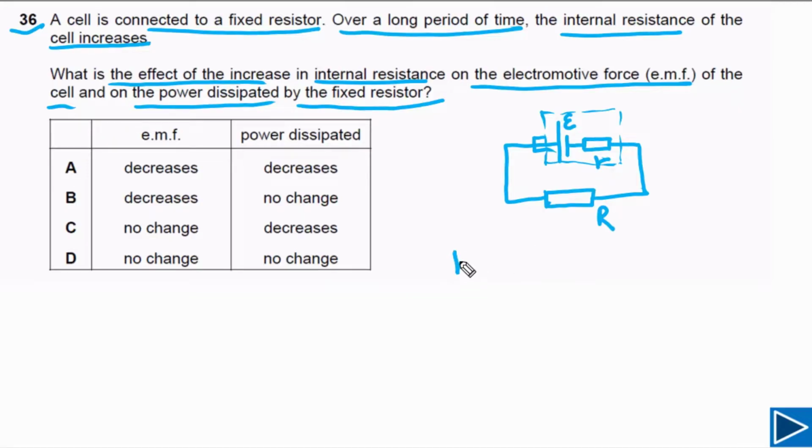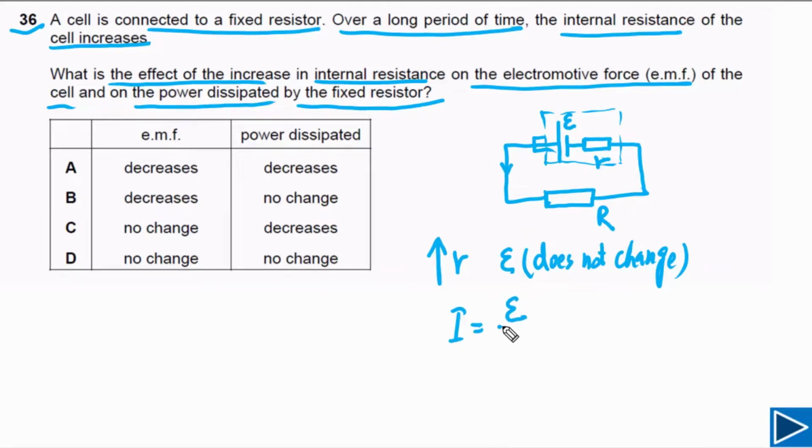Now if R increases, it has no effect on EMF. So this is the first thing we need to understand. If R increases, EMF does not change. If R increases and EMF does not change, then we can find current in this circuit. So current is equal to EMF over total resistance. Now if R increases, it means I will decrease.